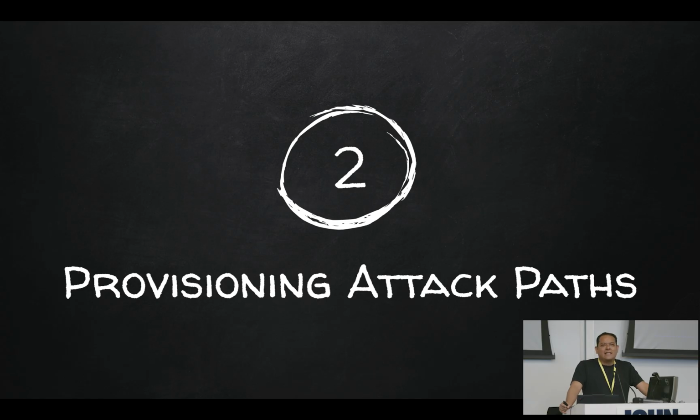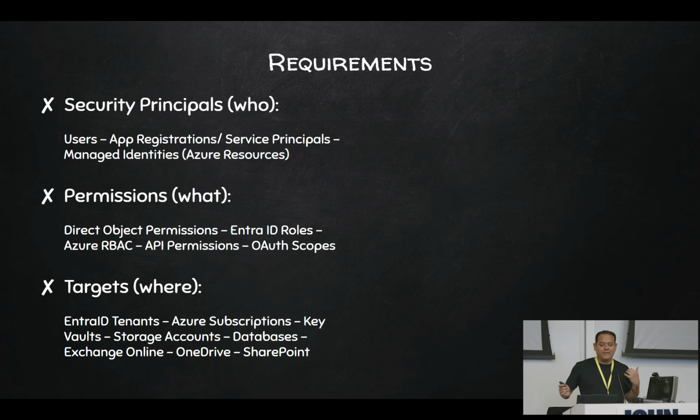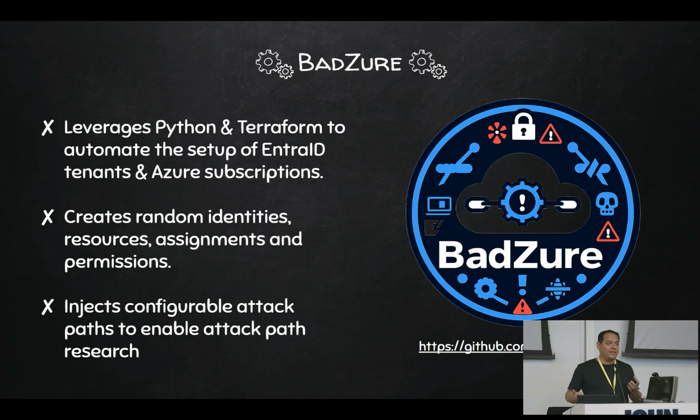How can we create these attack paths? How can we use lab environments to create these attack paths so we can explore them? Well, of course, going back to the mental model that I was sharing before, this is what we need. We need principals, we need permissions and entitlements, and we need targets to go after. So let me introduce you to Batcher. Batcher is a tool that I wrote a couple of years ago that populates Entra ID and Azure environments by creating identities, resources, entitlements, and permissions, and then it allows you to configure attack paths within those environments so that you can explore how attack paths are created, you can simulate the attacks, and you can learn from them. That's the main goal.